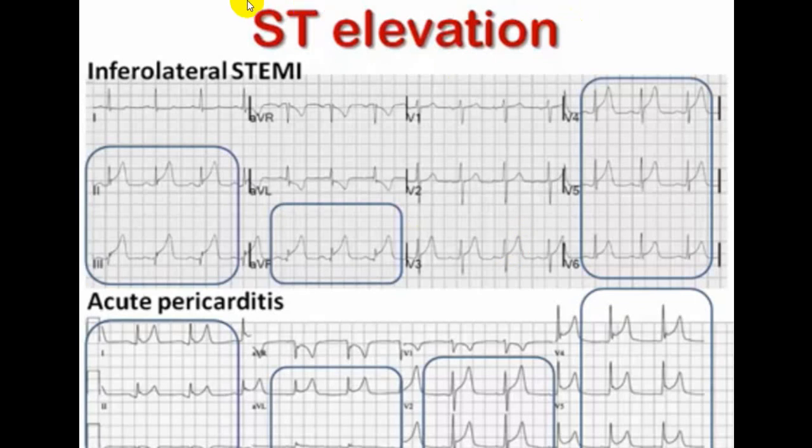Now there are a few ECGs. You can see in this inferolateral wall, you have ST elevation in the inferior wall, as well as ST elevation in V4, V5, V6, and there is a good amount of ST elevation with tall T wave. While in case of an acute pericarditis, it will be in multiple leads, concave, and ST elevation will be not more than 2 millimeter. That will be in favor of an acute pericarditis.